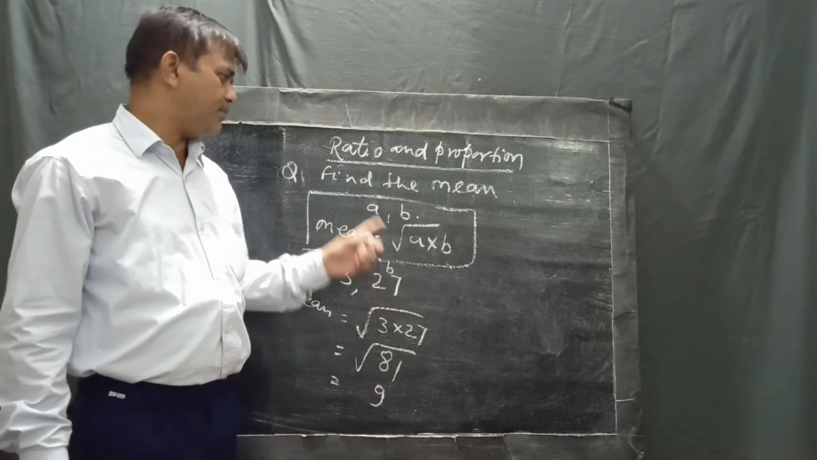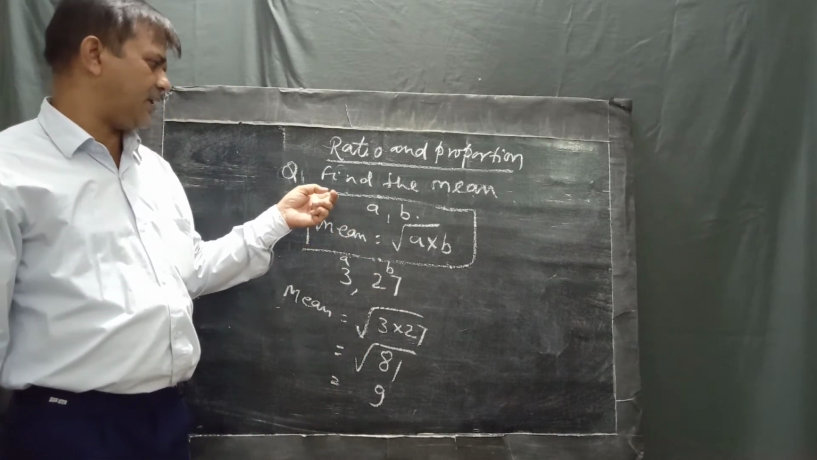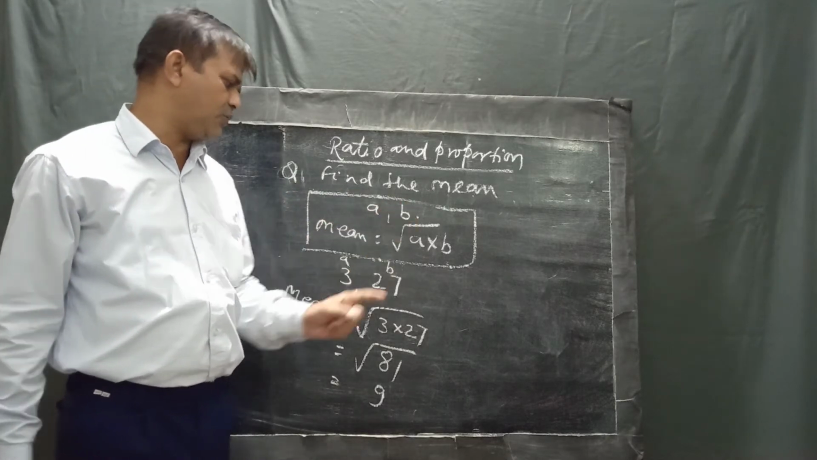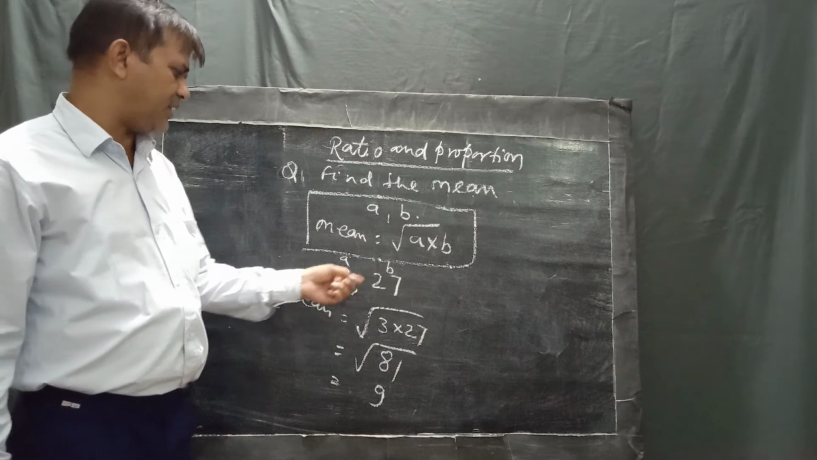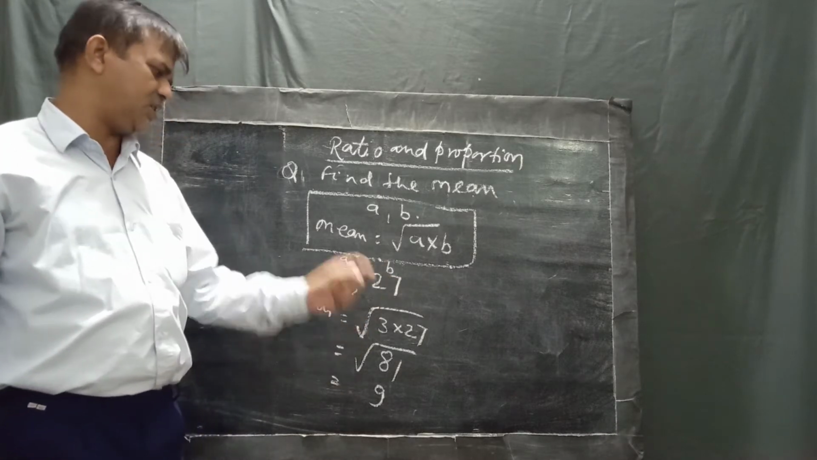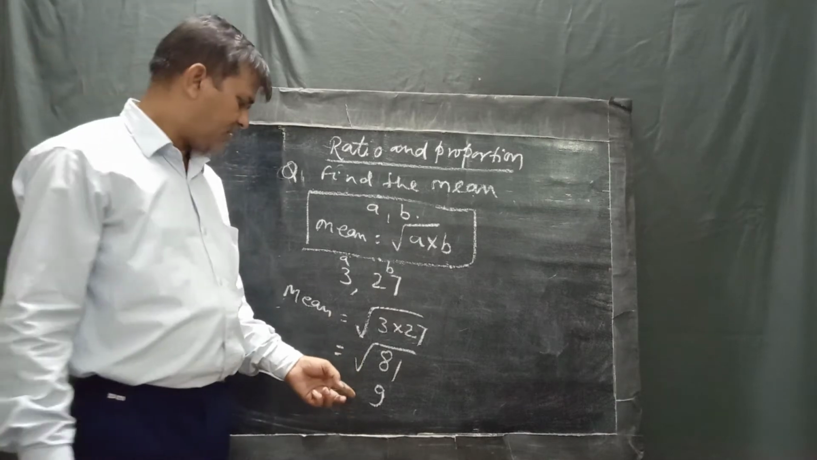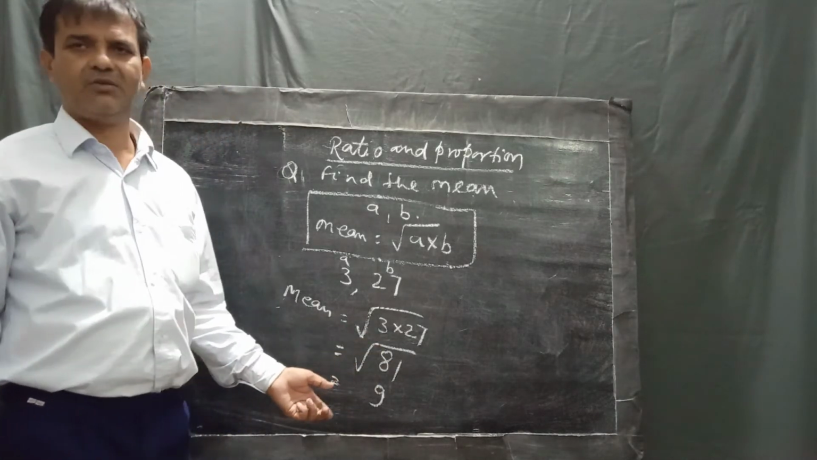Okay. Mean for two numbers A and B, the formula we can use is under root A into B. Then in place of A there is 3, in place of B there is 27. Now 3 into 27 is equal to 81. Now the square root of 81 is 9. Okay.